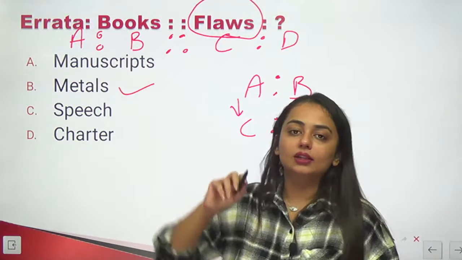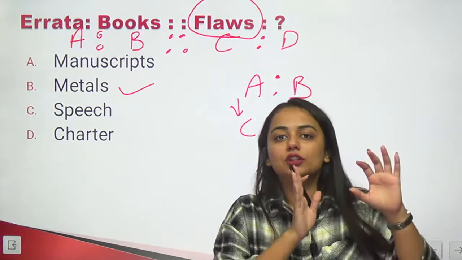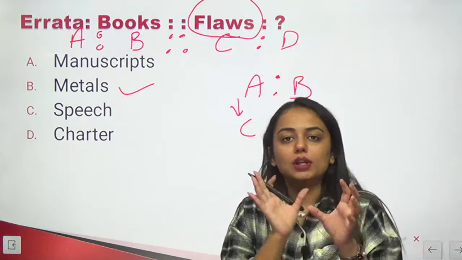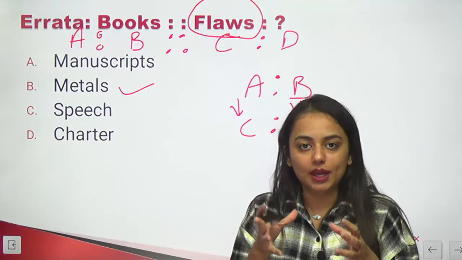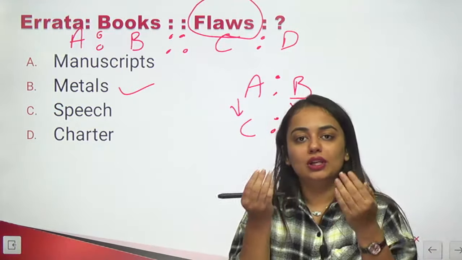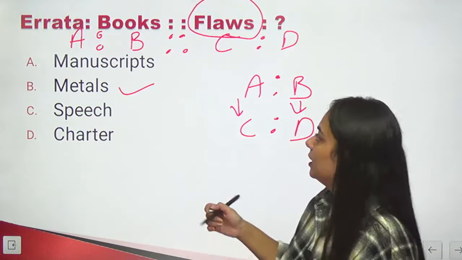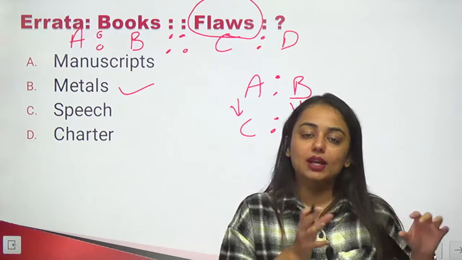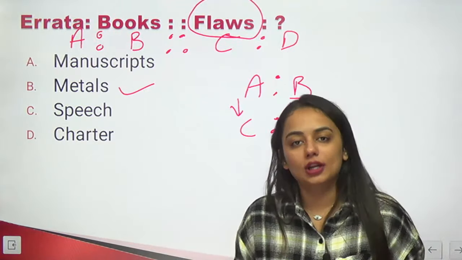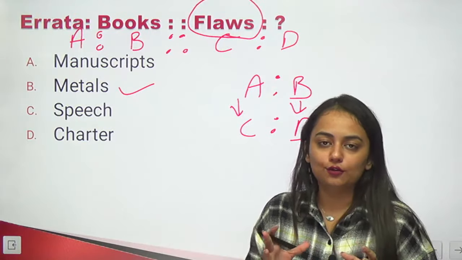Errata are the let's say mistakes which are left even after the book has been published. So an additional column or an additional page is added to that book after it is published to list those mistakes that were left out earlier. Similarly, after the metals have been enriched, there still are some impurities which are also known as flaws. Now this is a similar kind of relation.